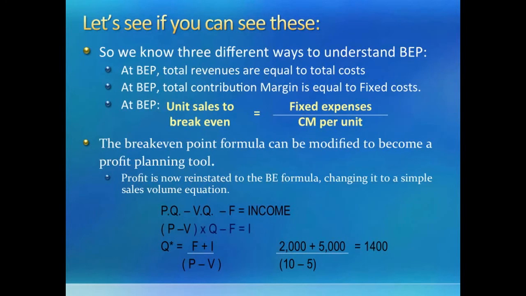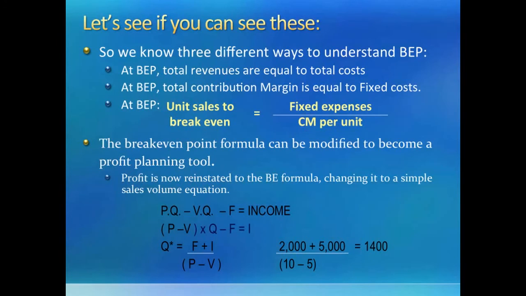Remember, break-even point is where the company is making no profits. Even though it is important for companies to know that point, most companies are interested in earning a positive profit. So in order to incorporate a desired profit into their break-even point equation, we do not assume income to be zero. If we solve the equation again for number of units to be sold, we will see income in that numerator. Intuitively, it says that now we have to sell enough units not only to cover our fixed costs, but also to earn a certain level of income as well.